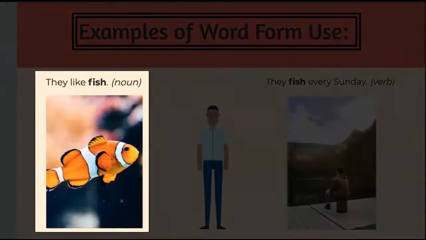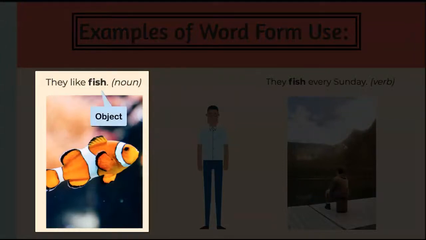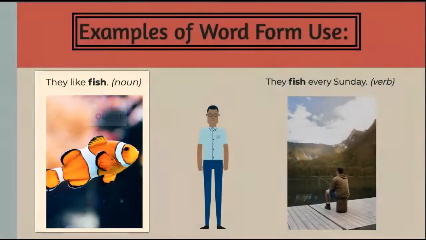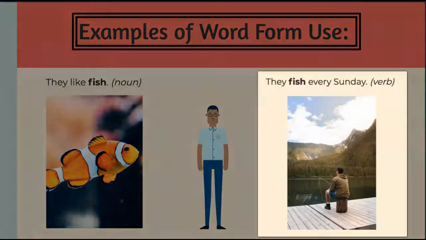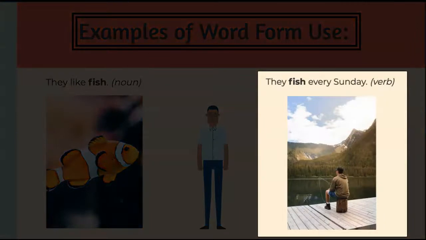In the first example, fish in "they like fish" acts as a noun since it is the object of the sentence. In the second example, fish in "they fish every Sunday" acts as a verb since it is describing the action of the activity, fishing or to fish.